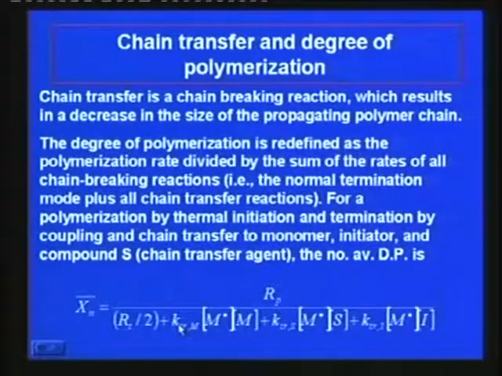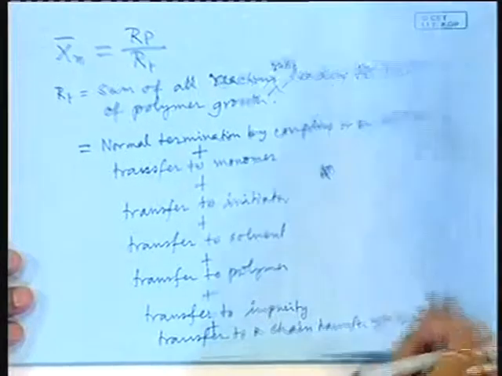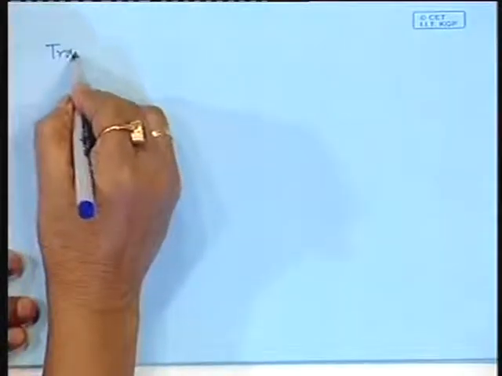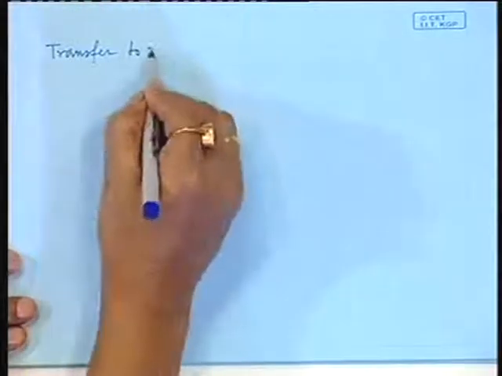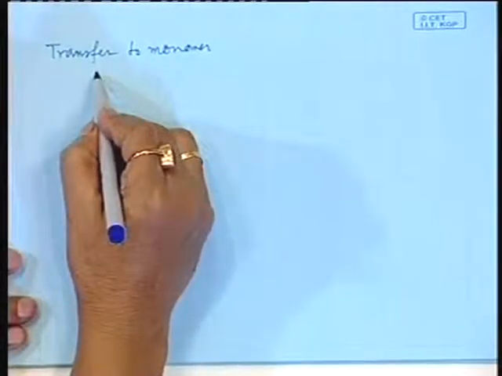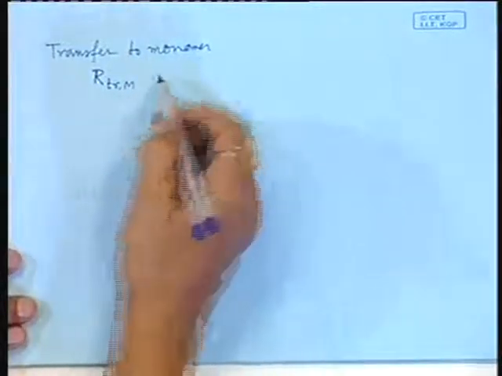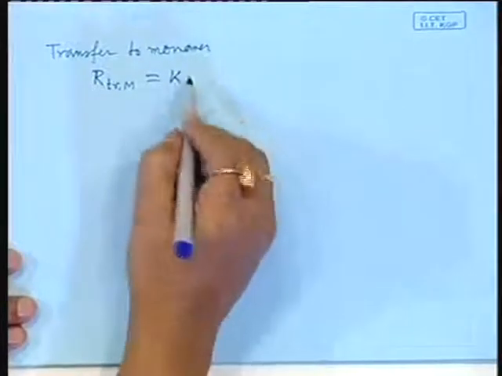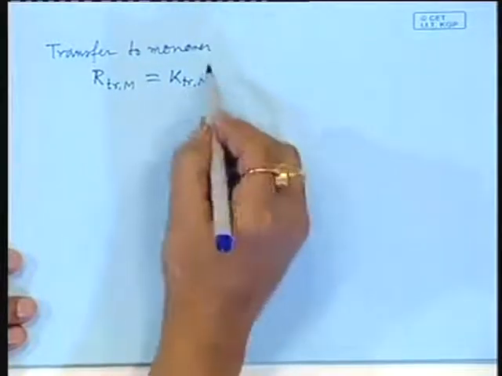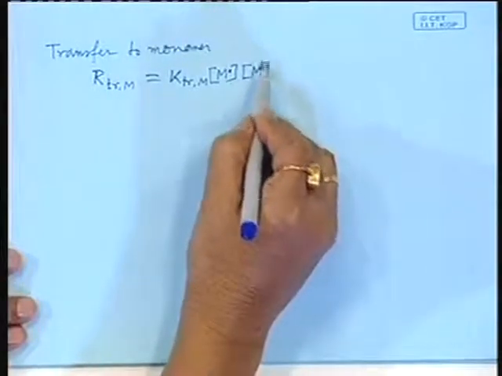The transfer to monomer rate, say RTR,M, is equal to KTR,M times the growing chain concentration and monomer. It is written like this, where a growing chain is involved and monomer.